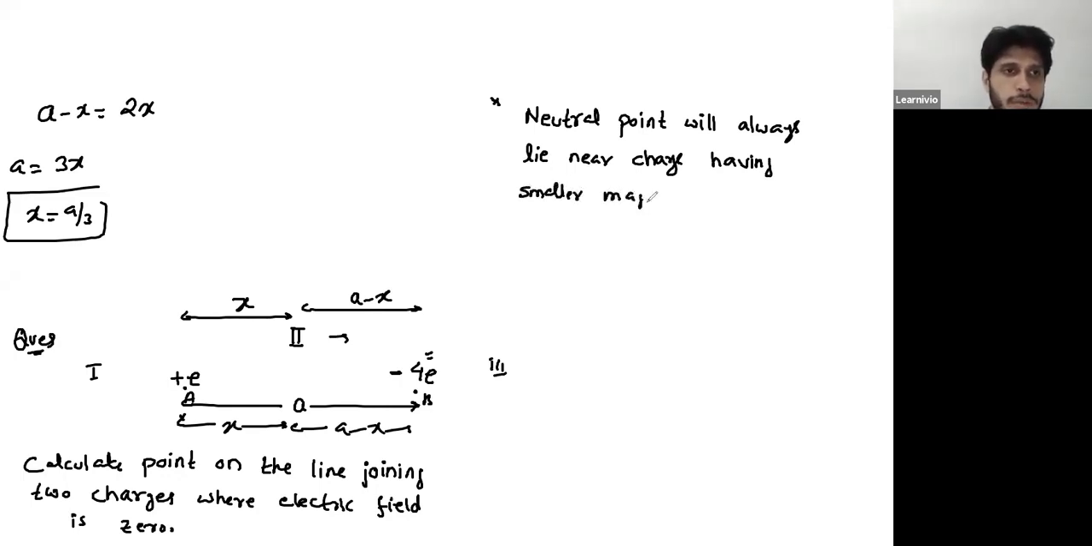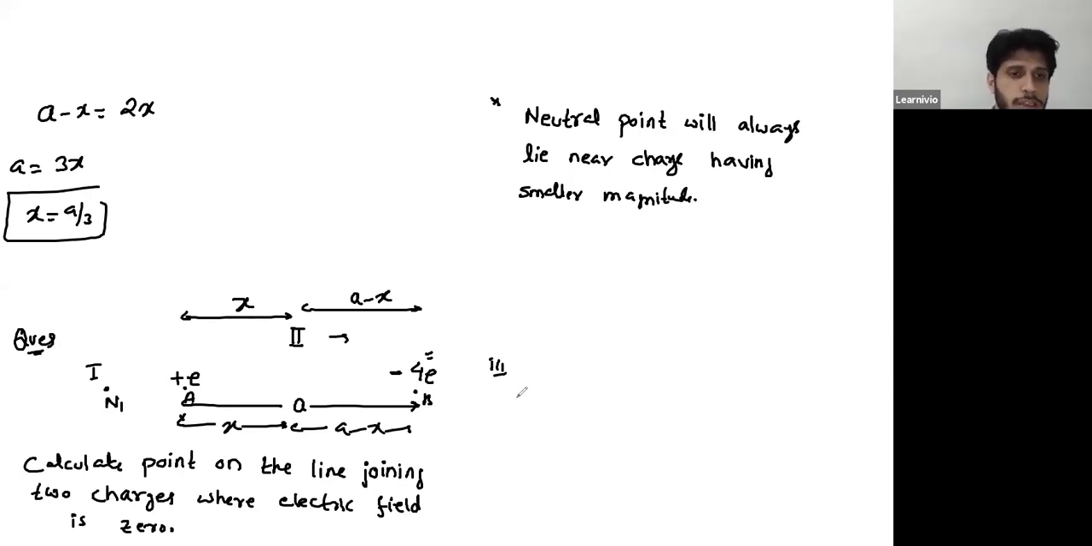Smaller magnitude. So Fatma, you two are getting neutral point in region 1 and 3? Yes. Okay, so which one is smaller charge? This E is smaller? It's positive. Don't look at the sign of charges. This plus and minus won't decide the magnitude. So plus E is smaller.